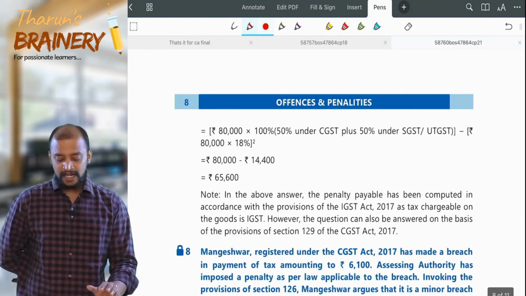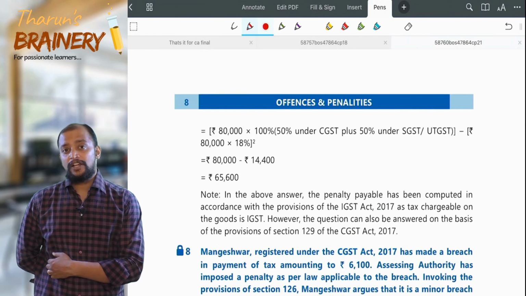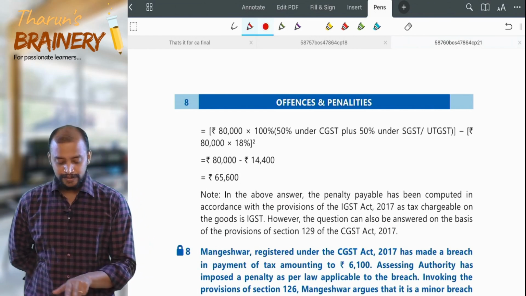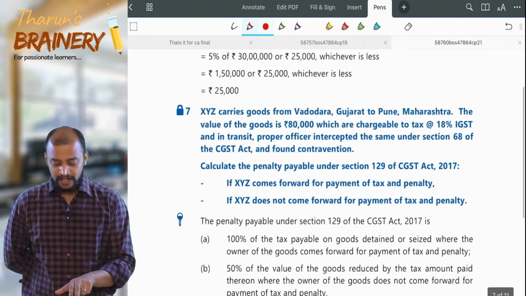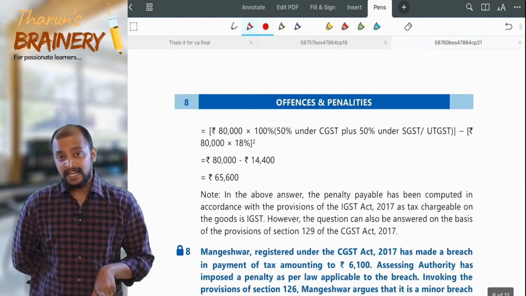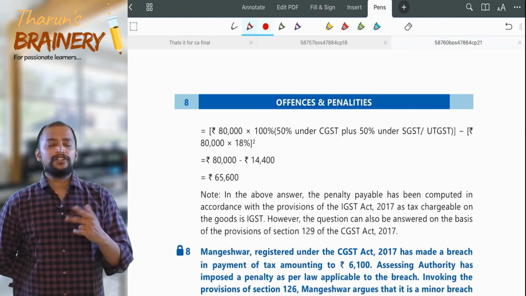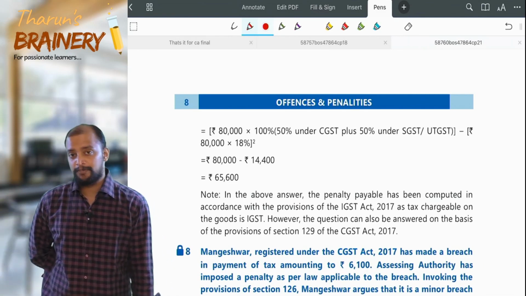Then if XYZ does not come forward for payment of tax and penalty, then what will be the penalty? First we need to take 50% of the value of the goods. What is the value of the goods? 80,000. 80,000 into 50%, 40,000, and minus tax charged thereon. So tax paid thereon: here you need to take an assumption that tax has been paid.